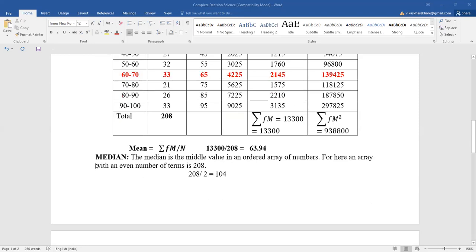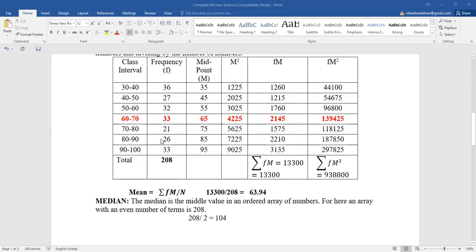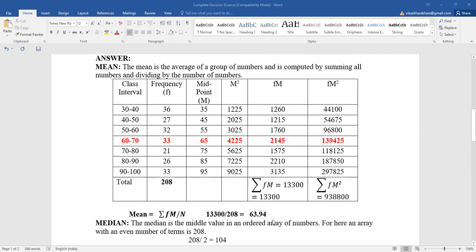After that, the value of the mean in grouped data is given by sigma Fm divided by the total number of counts. So in that case, sigma Fm is 13300 divided by 208, which is equal to 63.94. So this is the mean of the group data.